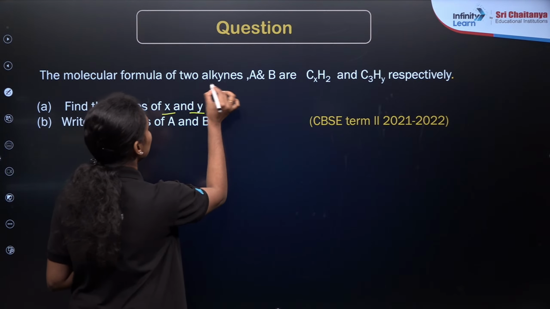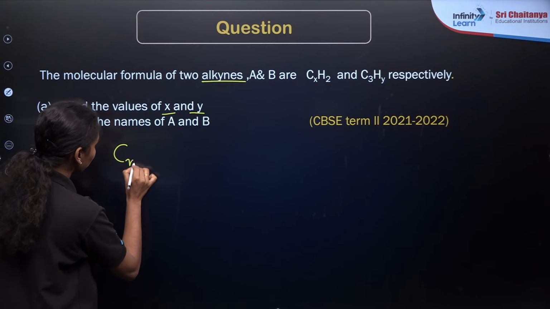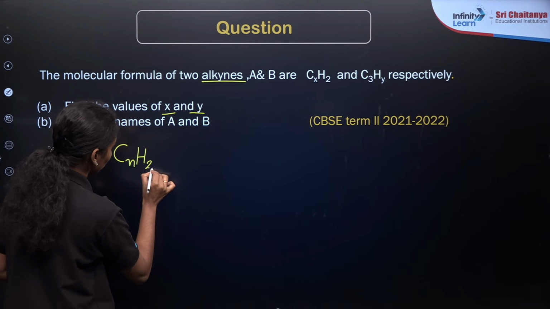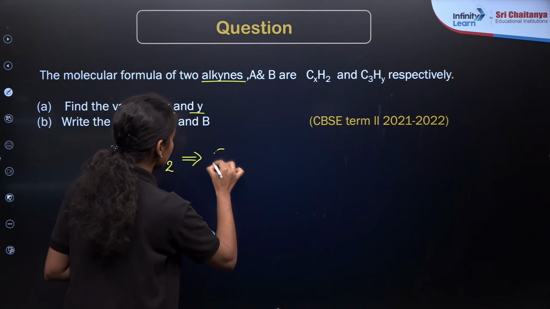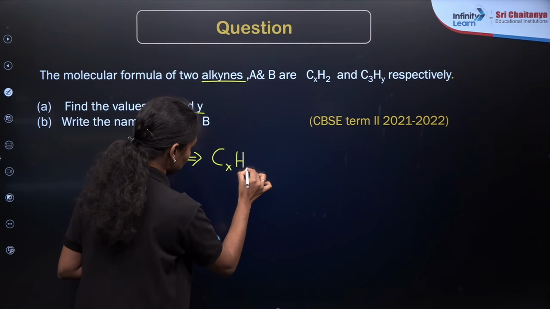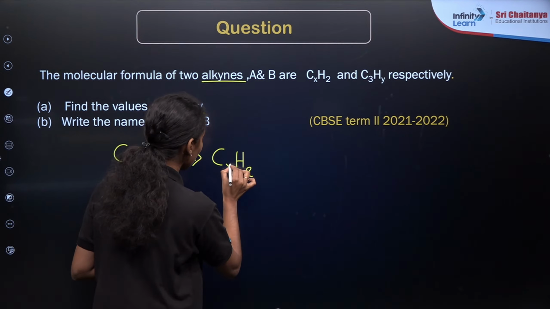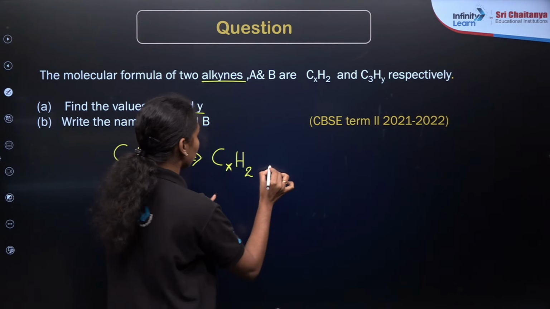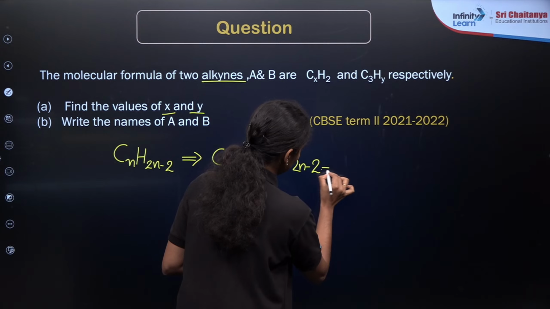So two alkynes, A and B, over here. In general, alkynes have the general formula CnH2n minus 2. If you compare here, it is CxH2, right? In order to find the value of x, we need to solve from here. From the formula, 2n minus 2 is equal to 2, right?